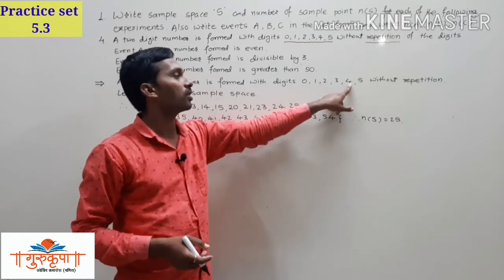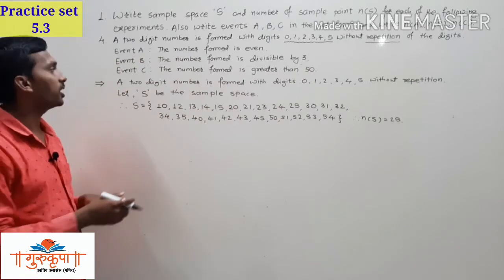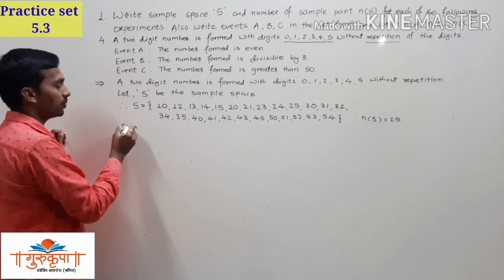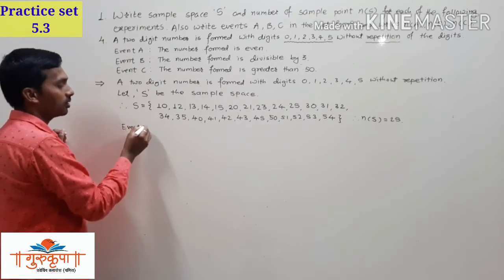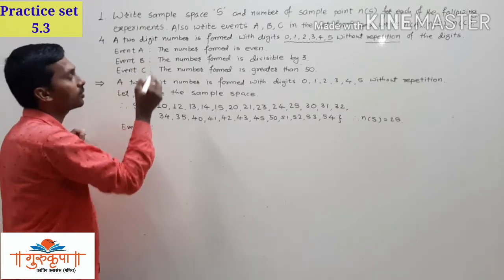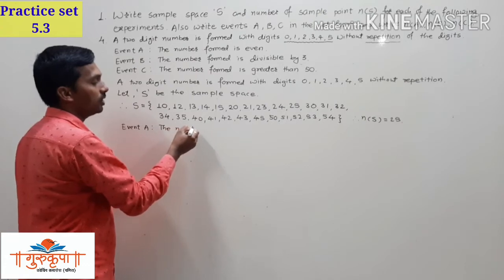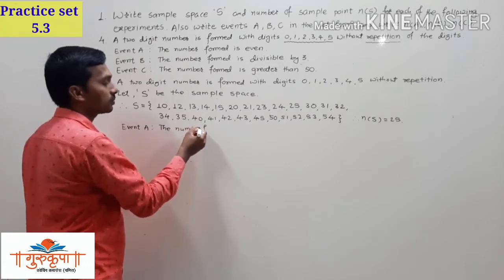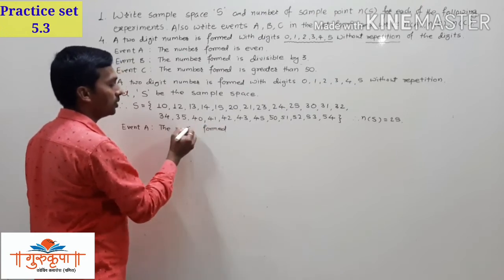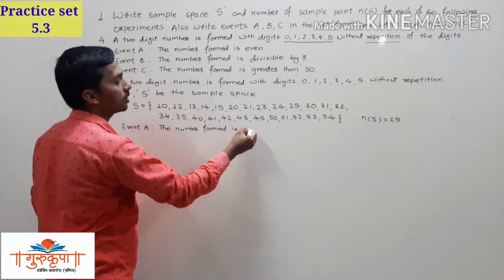Now we write the sample space and calculate the number of sample points. Now we have to write the event A. We will write the event in words first, and then in set form. Event A: the number formed is even.